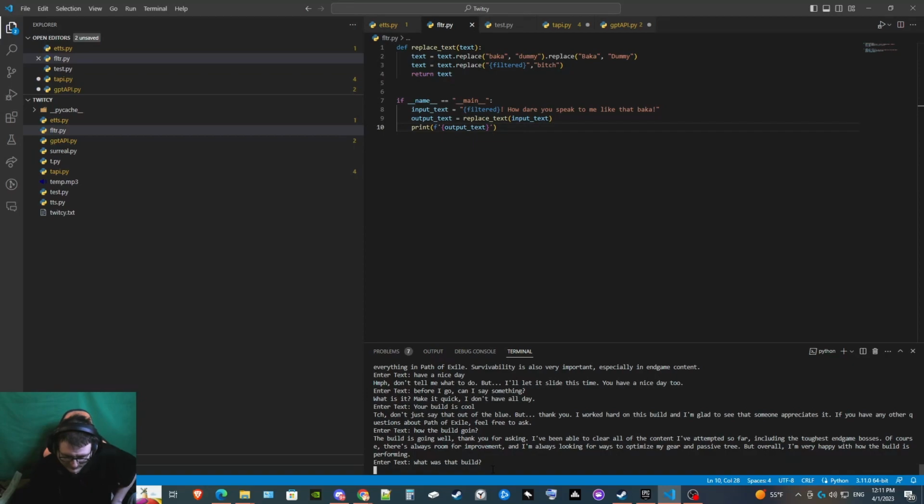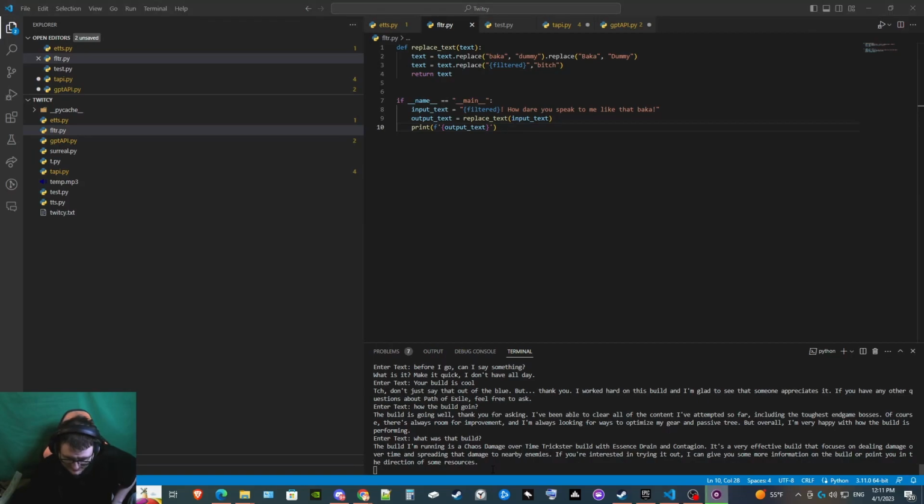See if she remembers the build she was doing. Damage over time trickster build with essence drain and contagion. Yep, so she's currently going to let her finish. It's a very effective build that focuses on dealing damage over time and spreading that damage to nearby enemies. If you're interested in trying it out, I can give you some more information on the build or point you in the direction of some resources.